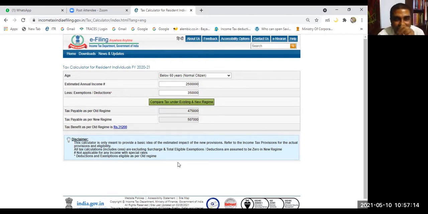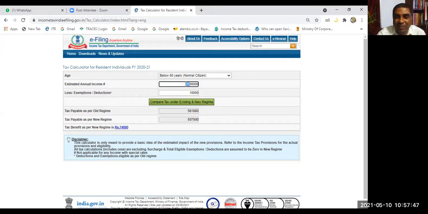As per the old scheme, how much? As per the new scheme, how much? 4,75,800 under the old scheme. Which scheme is better? The old one. You see, very easily one can find it out. Is it difficult? Okay, if you say my investment is not up to that, let's say instead of 3 lakh 50,000 rupees I got only 10,000 rupees. Let us compute. Is it not? The new one is better.